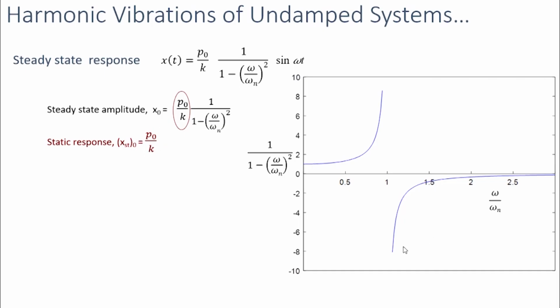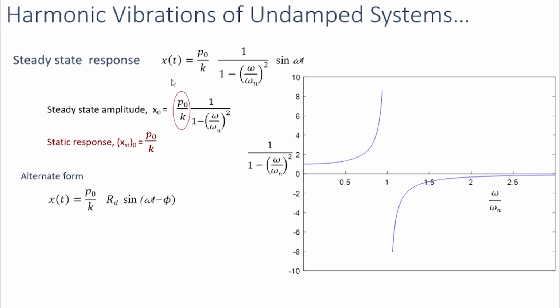Until the frequency ratio is √2, we will have a steady state amplitude which is either equal to or higher than the static response. But when the frequency ratio is beyond √2, our dynamic steady state amplitude will be less than the static response.